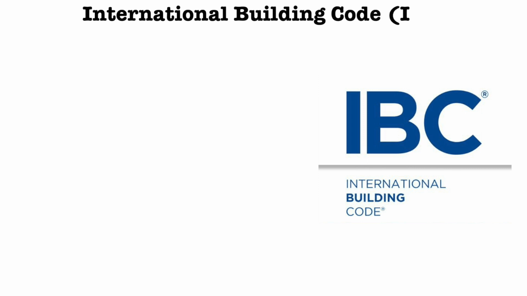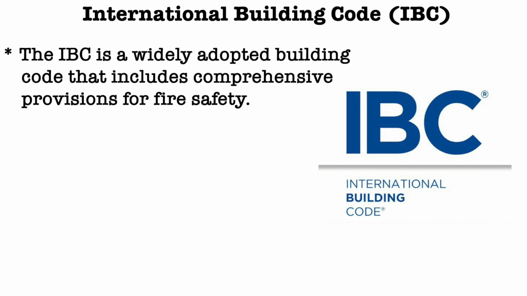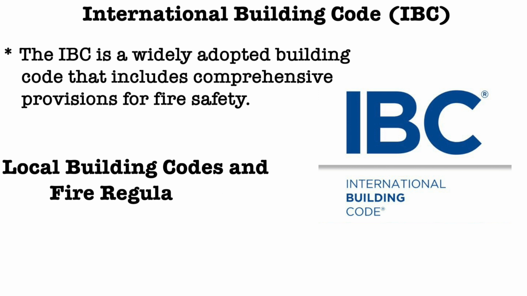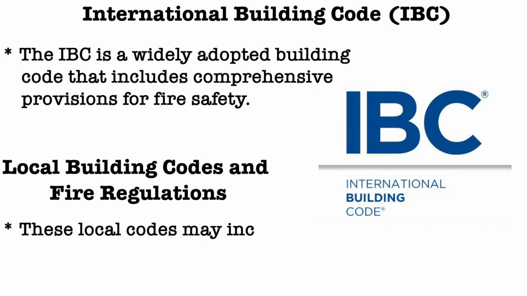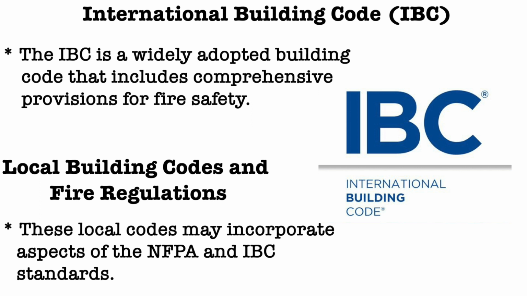Next one is the International Building Code, that is called IBC. So the IBC is a widely adopted building code that includes comprehensive provisions for fire safety. It covers aspects such as fire resistant construction, egress requirements and the installation of fire protection systems. Third one is local building codes and fire regulations. Many regions and municipalities have their own building codes and fire safety regulations that builders and property owners must adhere to. The local codes may incorporate aspects of NFPA and IBC standards.